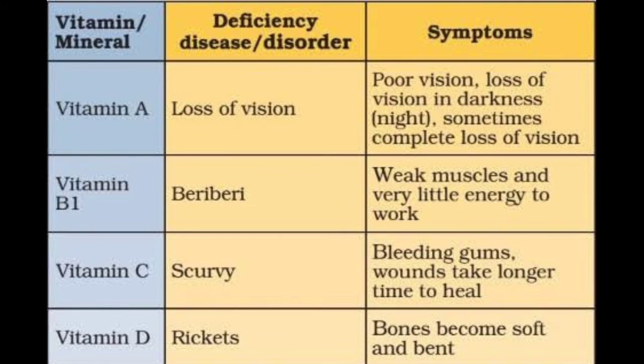Vitamin B1 deficiency will cause beriberi. The symptoms will be weakness of muscles and very little energy to work. If vitamin C is less in our body, we will suffer from scurvy, meaning bleeding of gums. Bleeding of gums means blood comes from our teeth while brushing. Vitamin D deficiency will cause rickets, meaning bones become soft and bent. And we will get vitamin D through sun rays also.